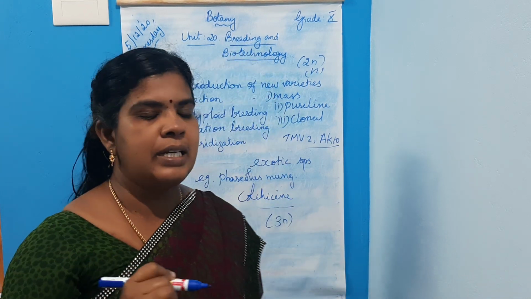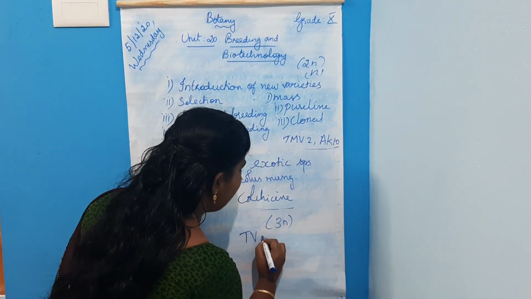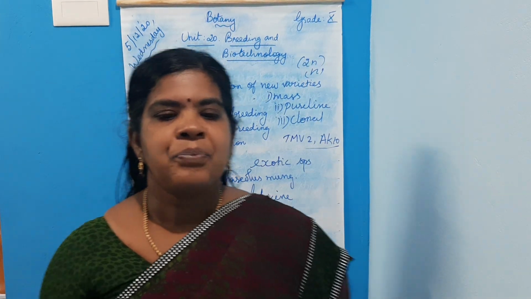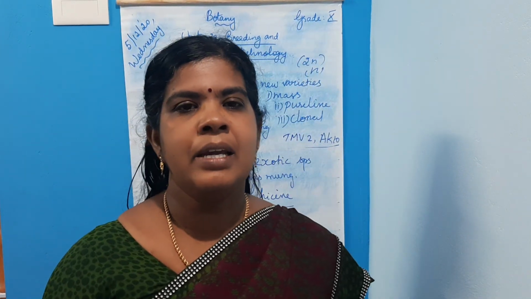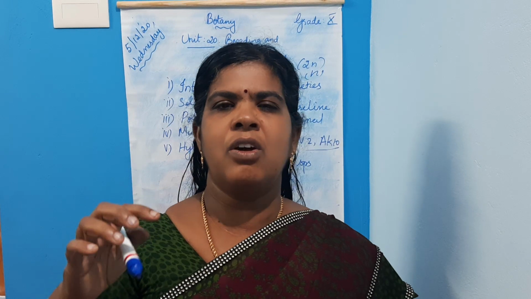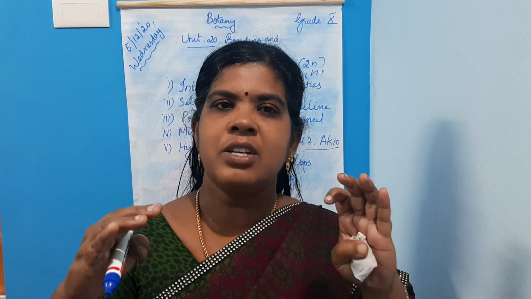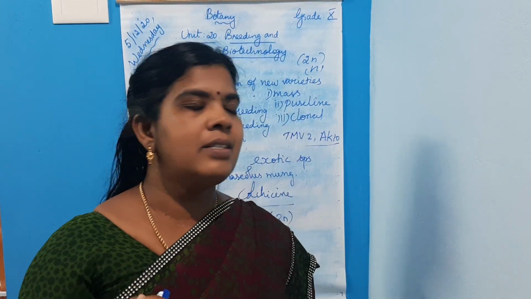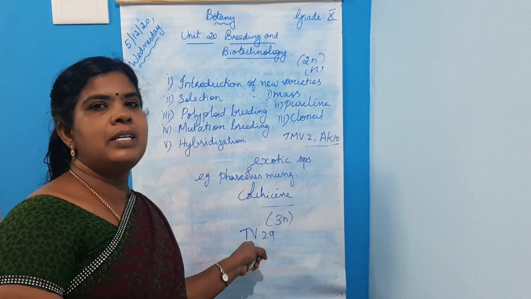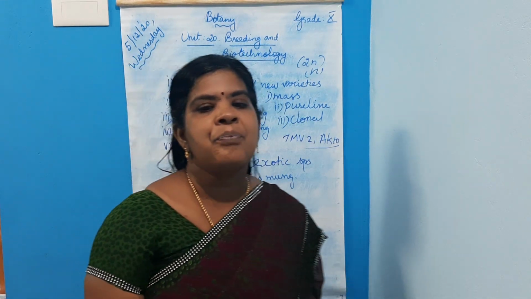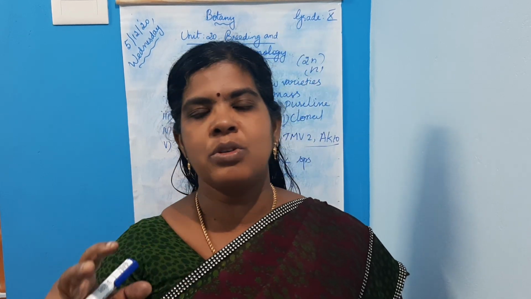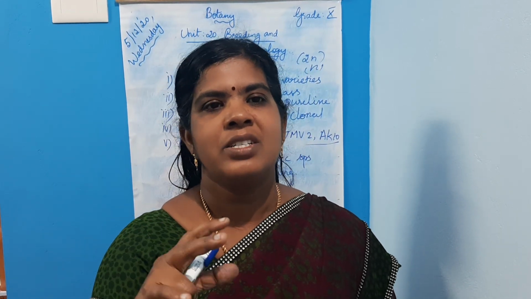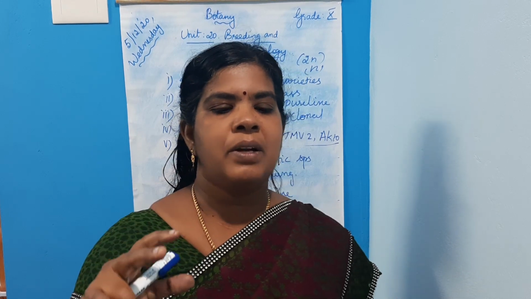Then TB29. It's a triploid variety of tea, a tea plant which shows larger shoots and drought tolerance. What is the second one? The second achievement is TB29, a variety of tea plant. This tea plant shows larger shoots with drought tolerance due to polyploid treatment.